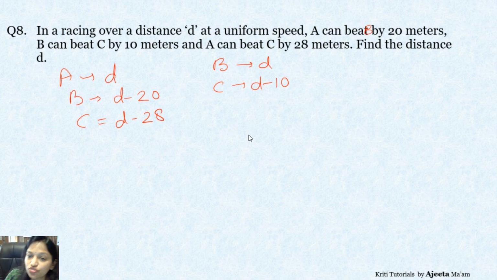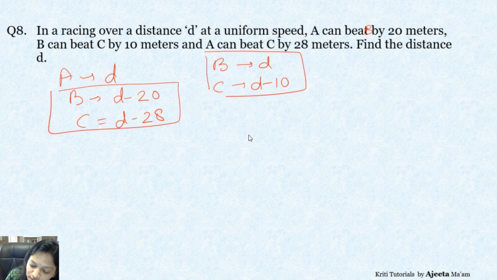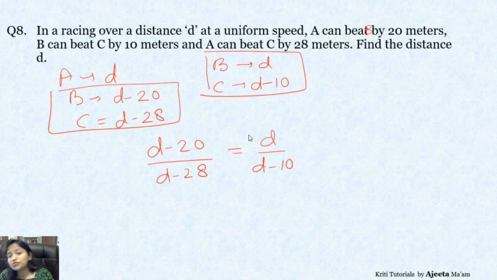Right? So what is the ratio that you need? We have to find distance D. So look, the ratio of B and C should be same in both the cases. So D minus 20 upon D minus 28 has to be equal to what? D upon D minus 10. This you have been using in the previous questions also. Right? But here D is not given to you, so you have to take care of the variable. Okay. Now let's move it and do it.